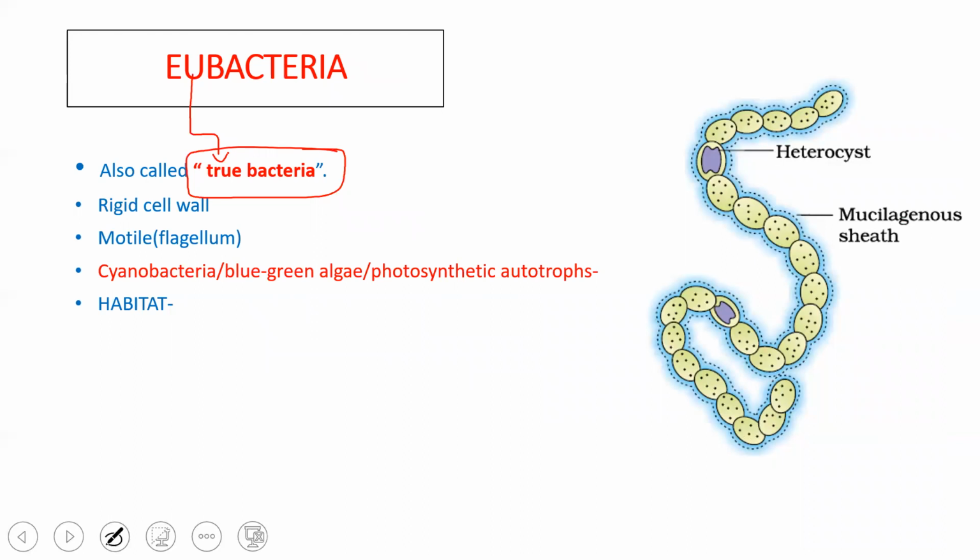These bacteria have a rigid cell wall, and this cell wall is made up of peptidoglycan. The cell wall material of bacteria is called peptidoglycan.